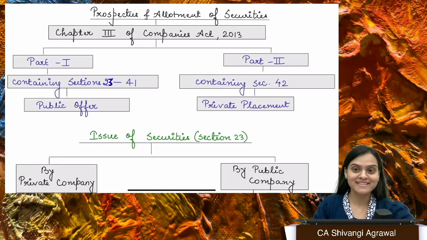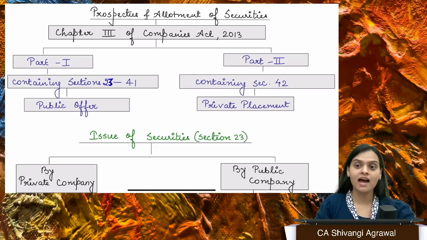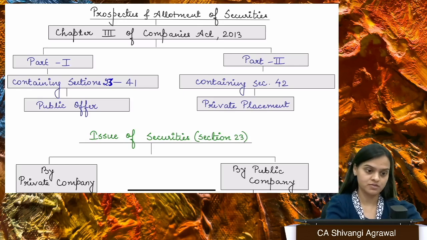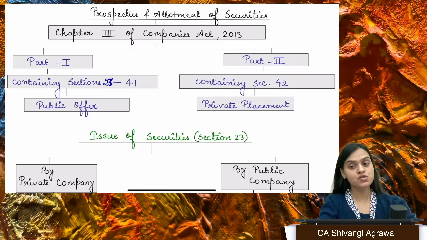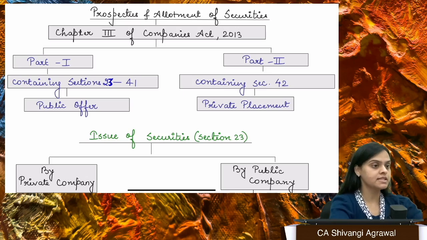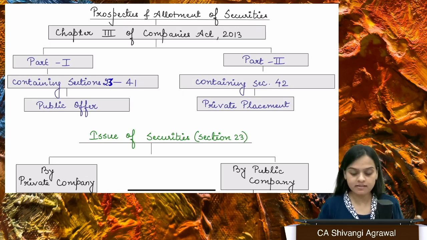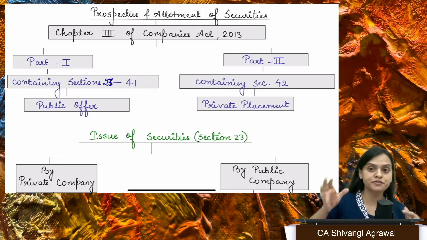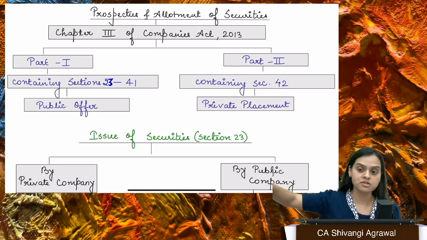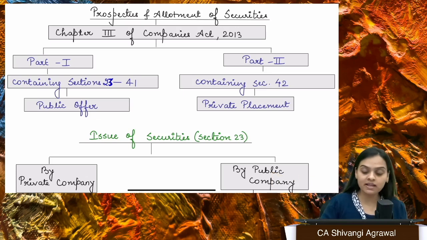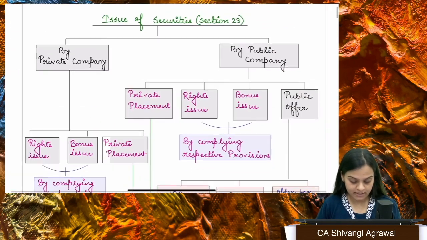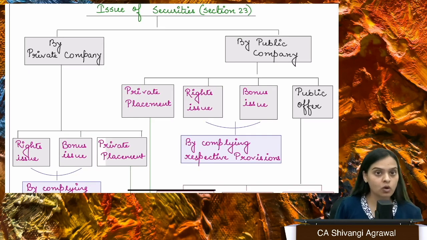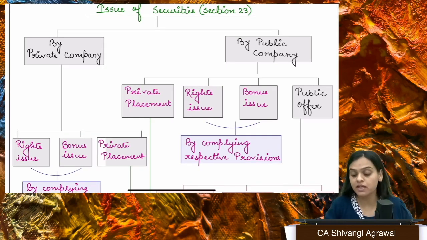Next, we are going to revise the chapter on prospectus and allotment of securities. If we talk from the Companies Act, it is chapter 3 and it comprises sections 23 to 42. Basically, this particular chapter is divided into 2 parts. The first part talks about public offer and the second part talks about private placement. So, beginning with section number 23, the very first section of this chapter talks about how securities can be issued.